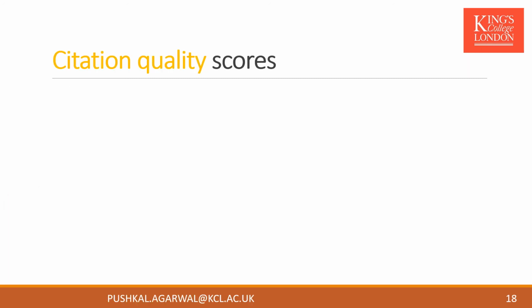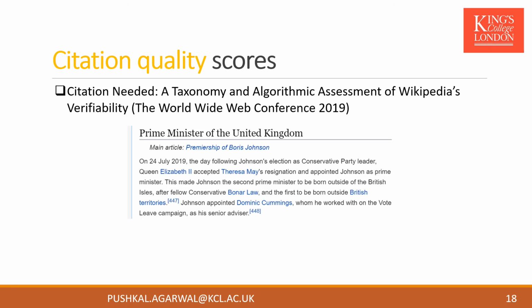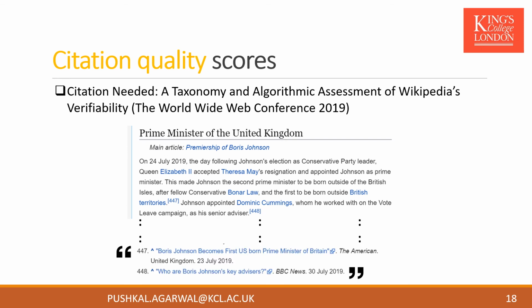Next, to understand the quality of citations on MPs' pages, we make use of past studies of the citation needed model. Citations are a key element for monitoring information quality in Wikipedia. Here is an example excerpt from Prime Minister Boris Johnson's page stating details of when he became Prime Minister of the UK. And at the bottom, you can see 2 citations for these statements.